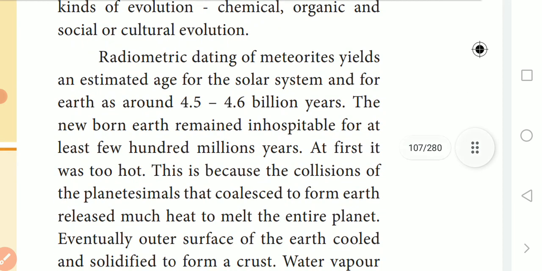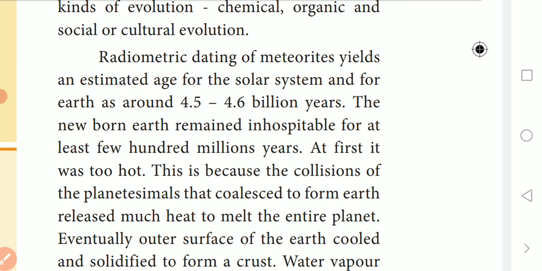Radiometric dating of meteorites yields an estimated age for the solar system and for Earth of around 4.5 to 4.6 billion years.